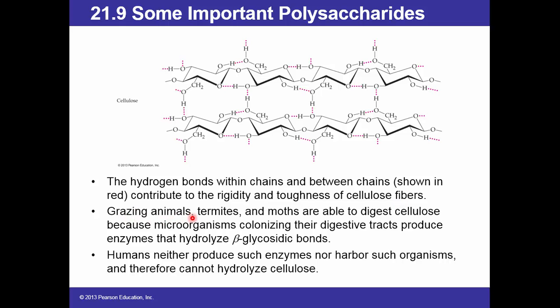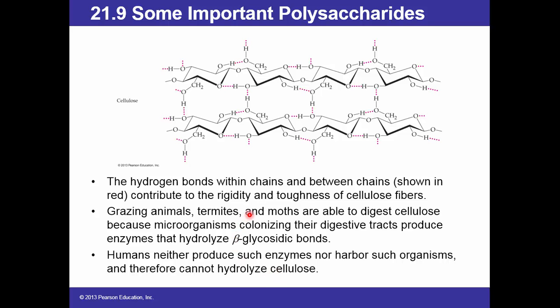Now, grazing animals, termites, and moths are able to digest cellulose because microorganisms colonizing their digestive tracts produce enzymes that hydrolyze beta-glycosidic bonds. Humans neither produce such enzymes nor harbor such organisms, and therefore cannot hydrolyze cellulose.